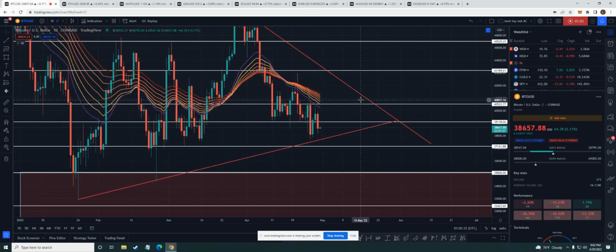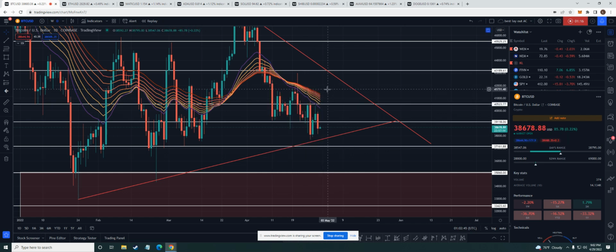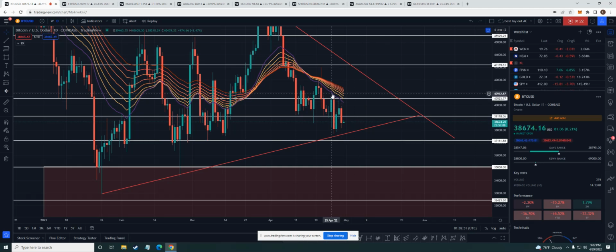these ribbons. Now, don't freak out if your top ribbon's not purple. I just made mine a 20 EMA to make it purple, and I changed the color on it. That's all I did, and so anybody can do that. But I think it comes standard a different color, but it doesn't matter. You can still see the color. I just made mine purple so I could see it better.